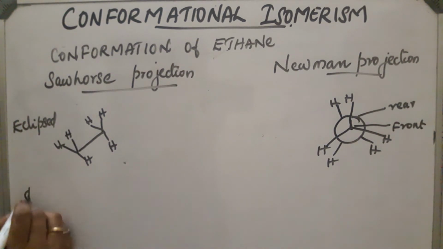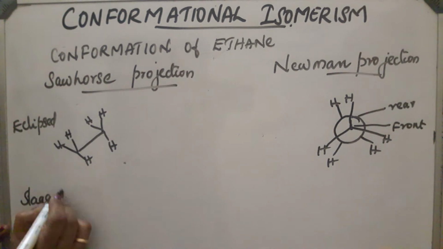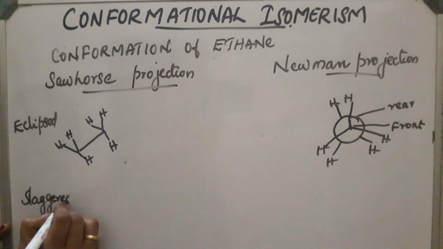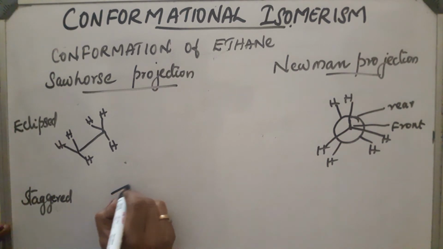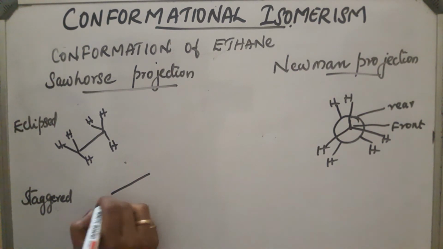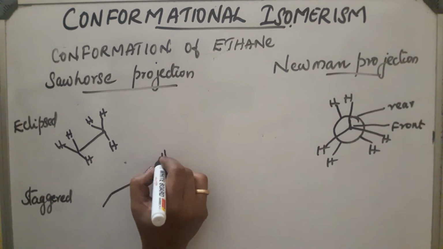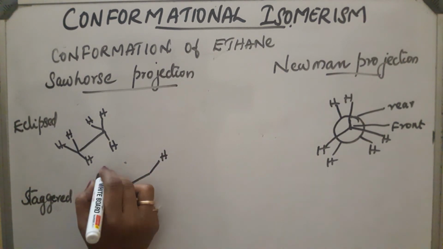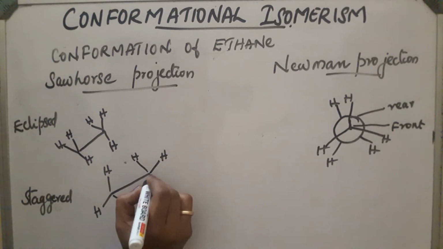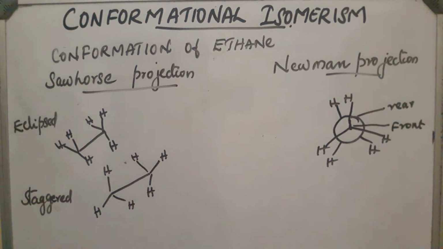Now let us take the staggered form. Draw a tilted structure. In this case, hydrogen atoms are far apart. This is a three-dimensional structure. We can draw like this. This is the staggered form of the sawhorse projection.